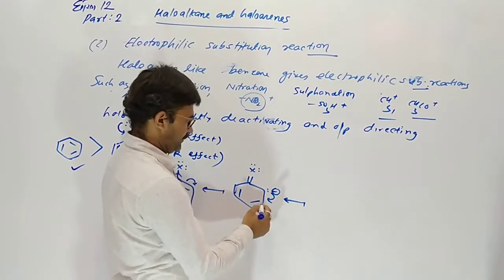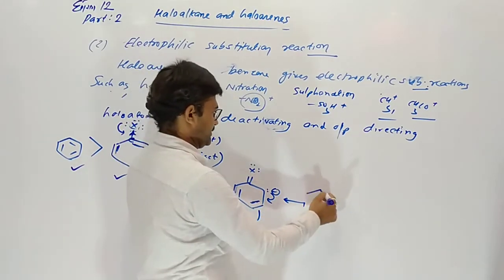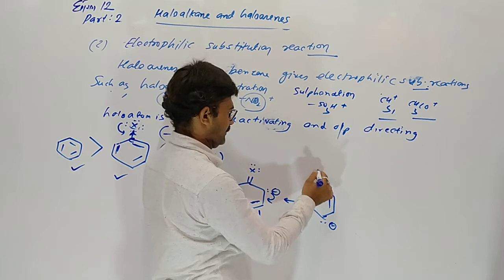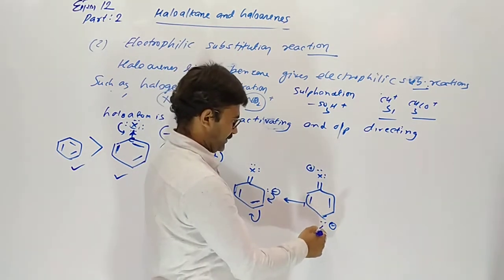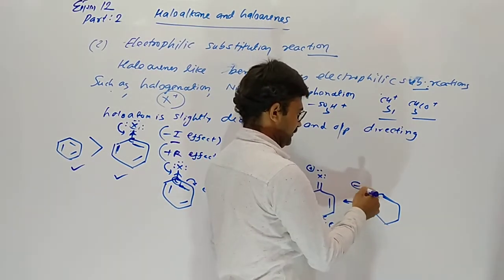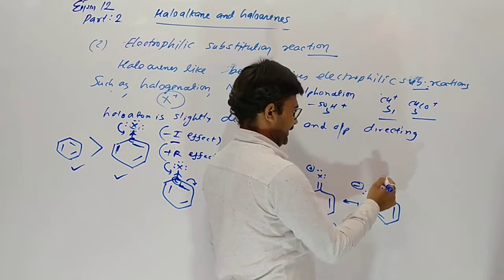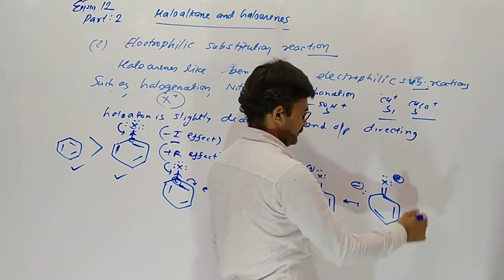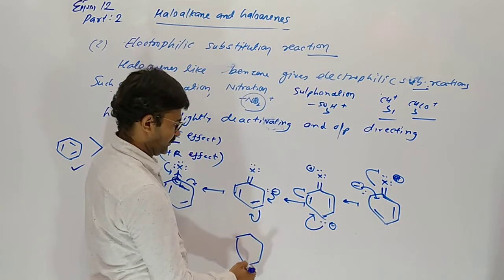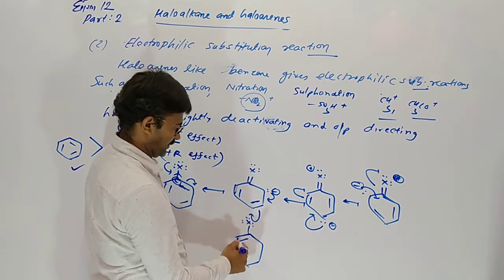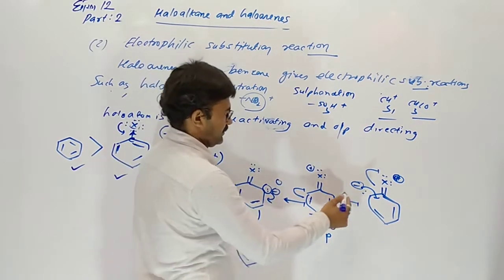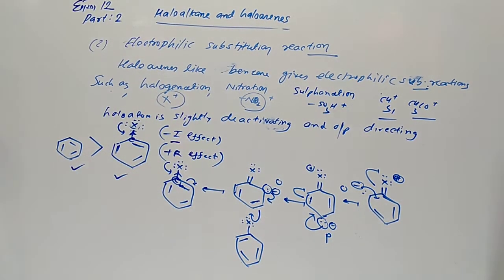Now these two come here, so these two move to the para place. Now our para place is negatively charged. This moves here, so once again the other ortho place becomes negatively charged, and this happens continuously. Due to resonating structures, our ortho and para positions alternatively become negatively charged.